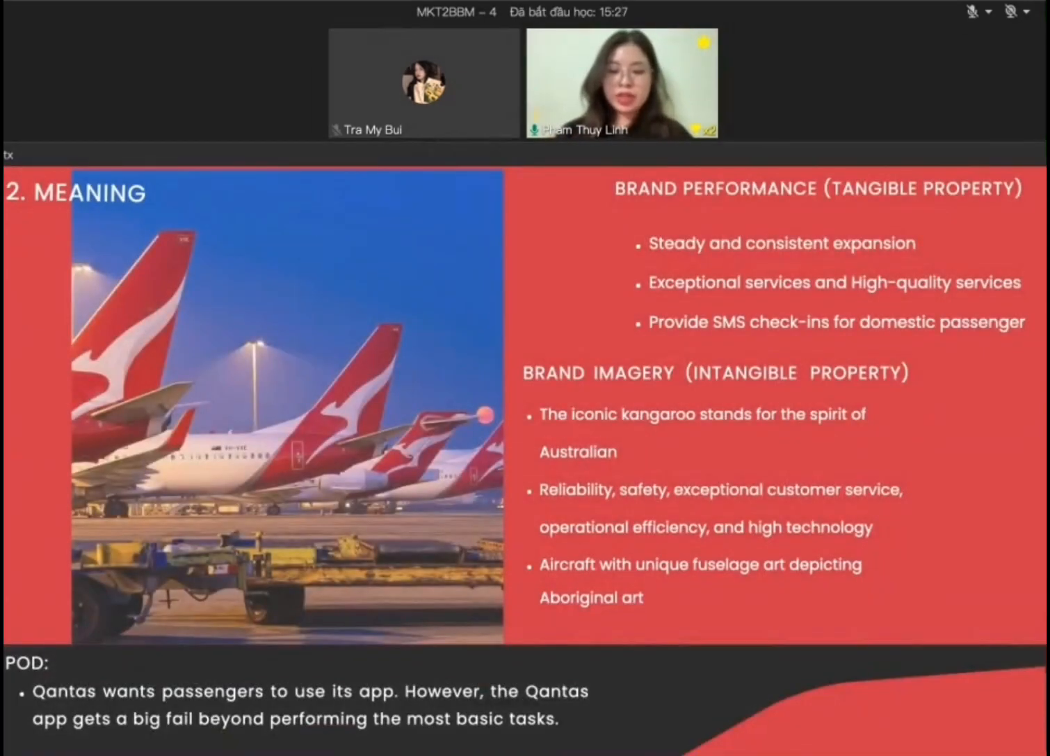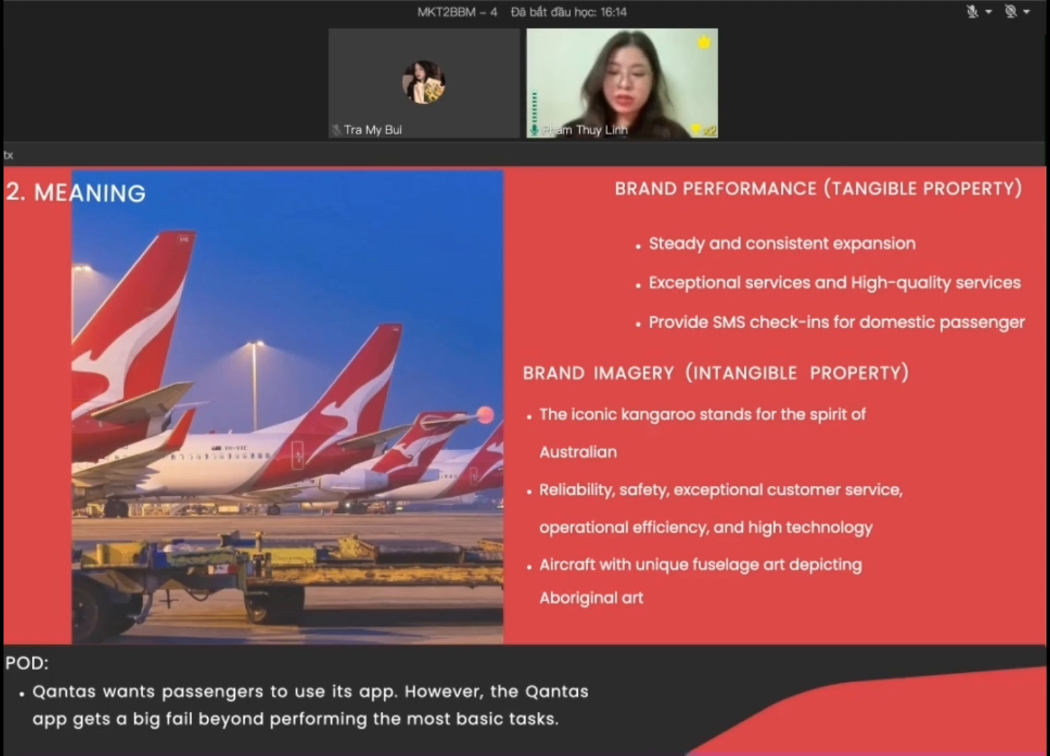The brand performance is steady and consistent expansion. One of the oldest airlines in the world, Qantas Airlines has been in operation since 1920. Exceptional service and high quality service are what Qantas Airways is renowned for. It provides SMS check-in for domestic passengers. The iconic kangaroo stands for the spirit of Australia. Reliability, safety, exceptional customer service, operational efficiency, and high technology are primary characteristics that Qantas attempts to spread.